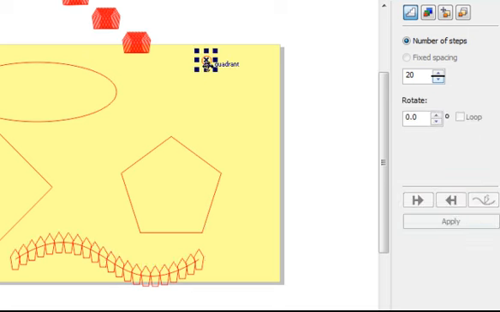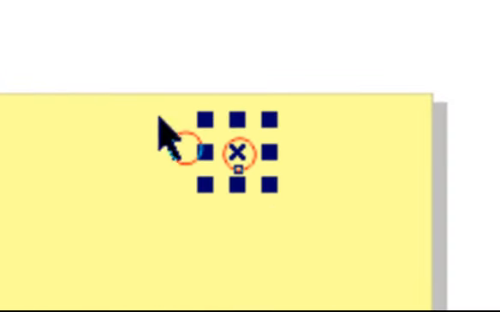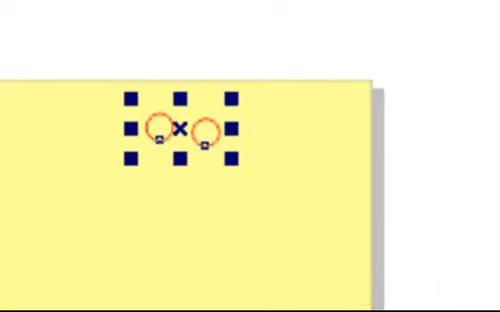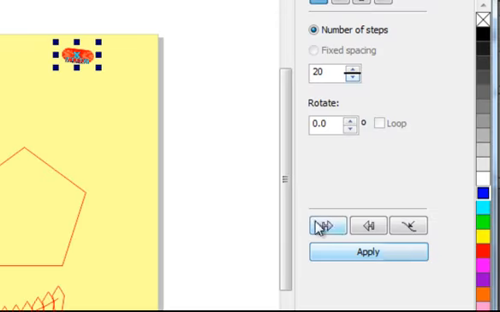Let's take this object, make a blend group by blending that, and let's make a copy of that just in case we want to do something else with it.